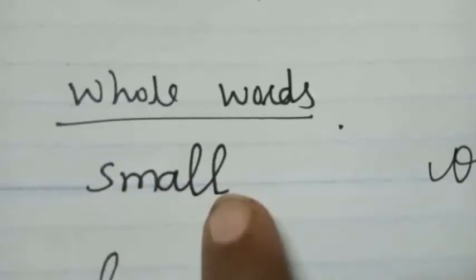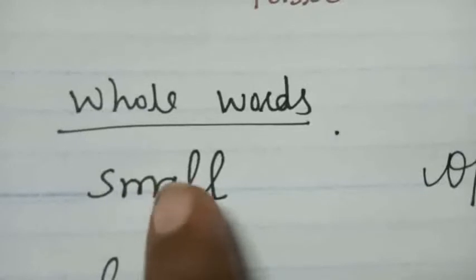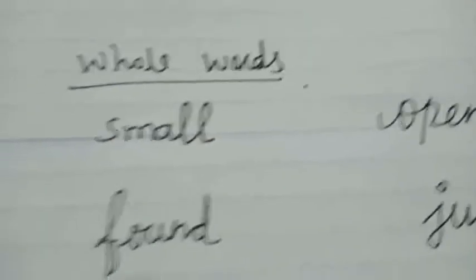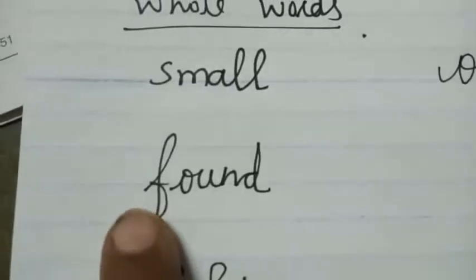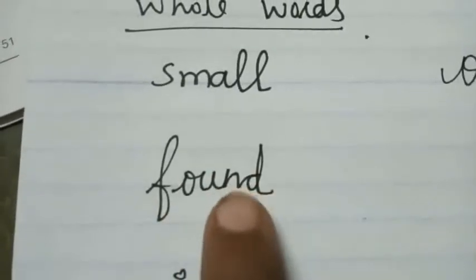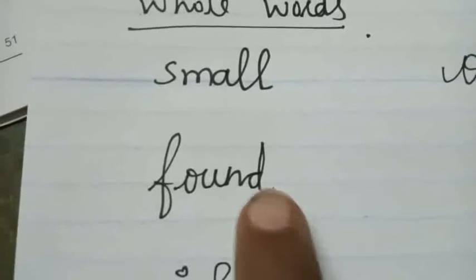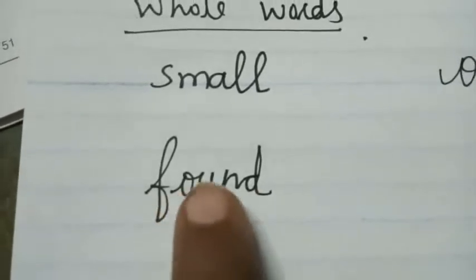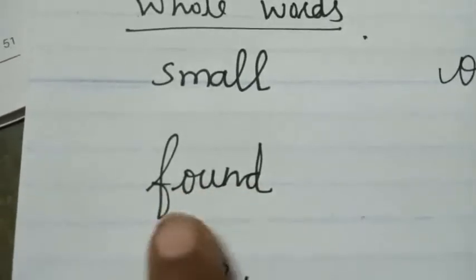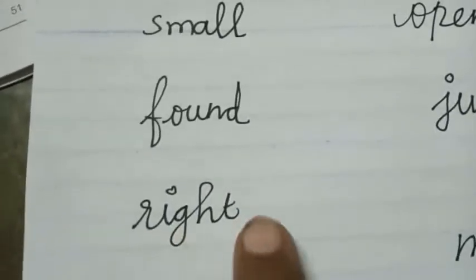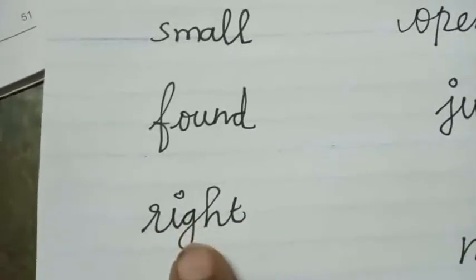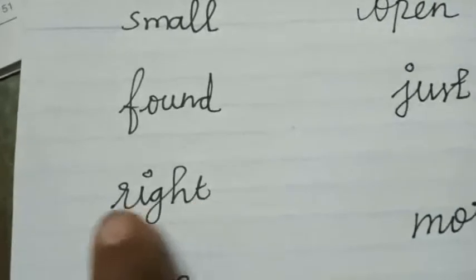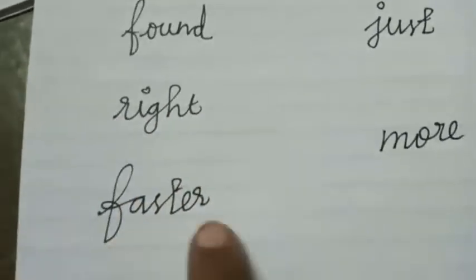S-M-A-L-L. Small. Next, found. F-O-U-N-D. Found. Right. R-I-G-H-T. Right. Faster.